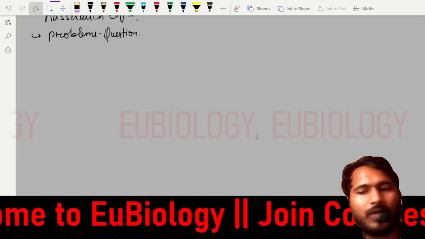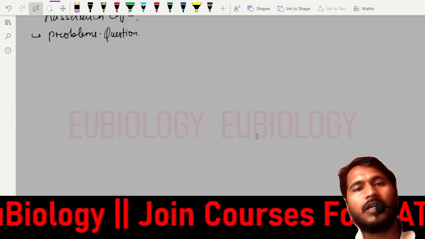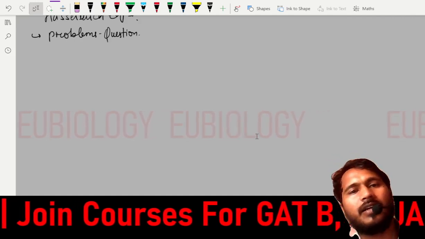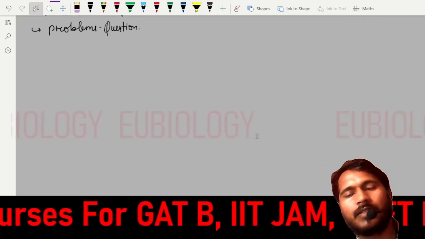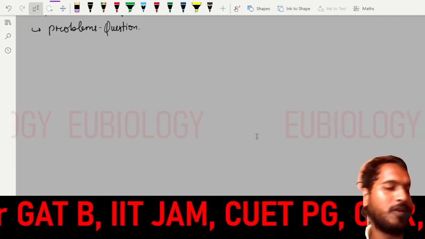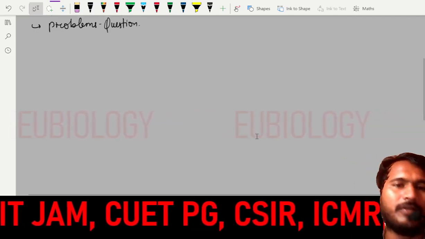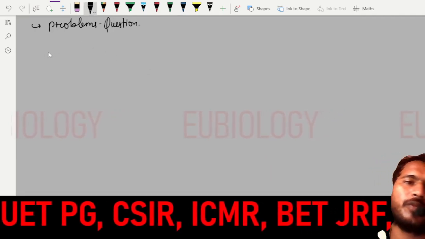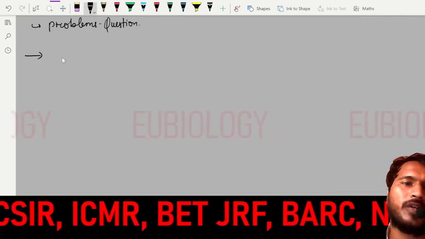So protein is very important as it helps in the transport of gases via the RBC. In RBC, what is there? Hemoglobin, by the help of hemoglobin. So these are the different important things in which protein is involved.